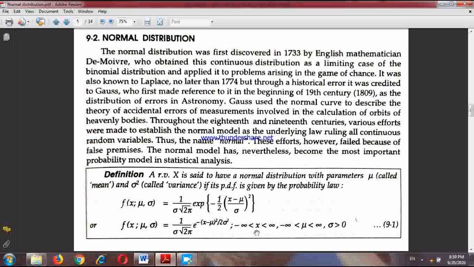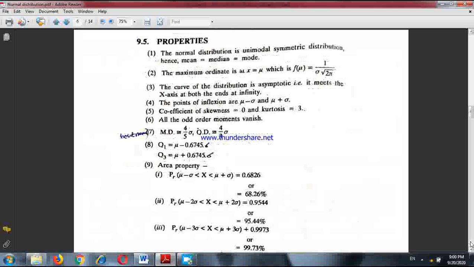Here x lies between minus infinity and plus infinity, mu also lies between minus infinity and plus infinity, and sigma is always greater than 0, that means it's the positive square root of the variance. So this is the PDF of the normal distribution. You have to remember it, you will be needing it in each and every step in your course.